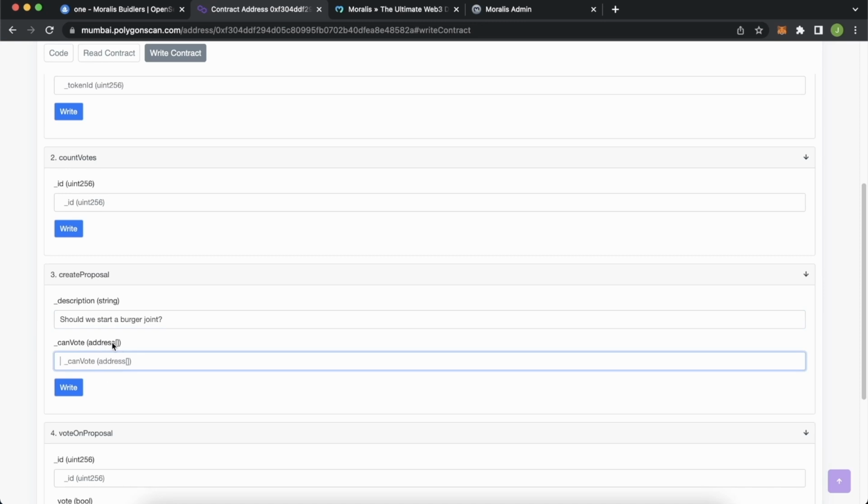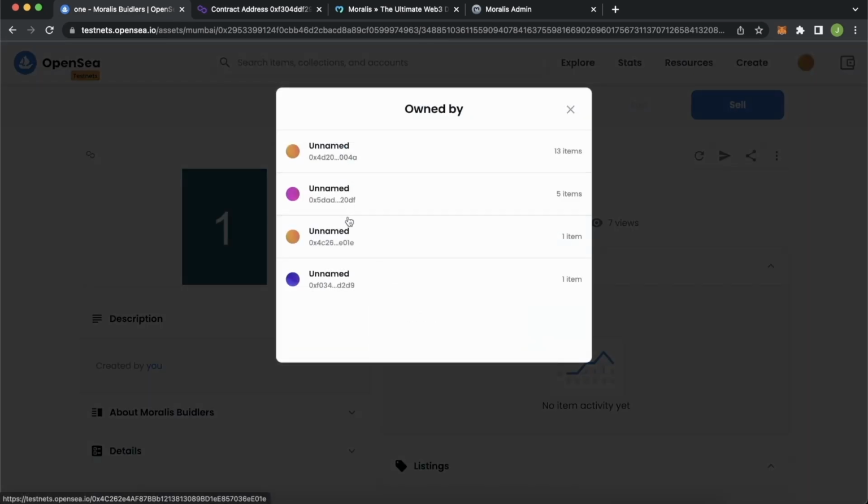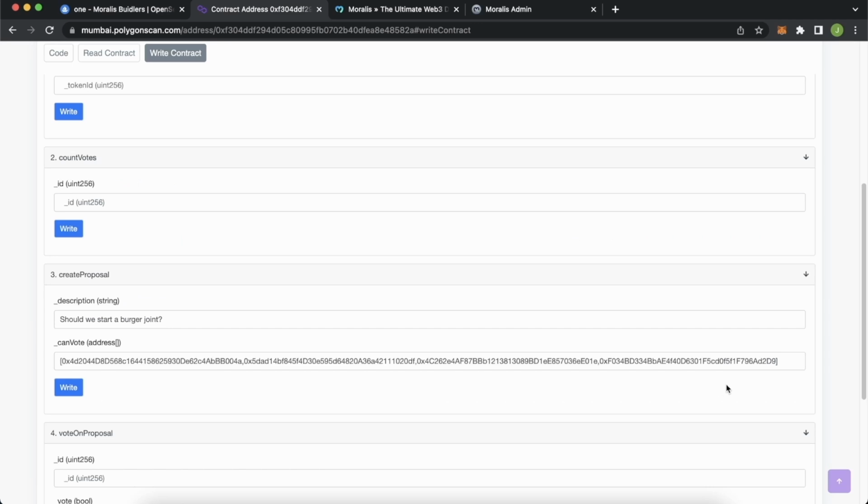Because we don't have Moralis Web3 API for this, we still have to manually put in an array of addresses that can vote on this. But we can go over here to OpenSea and see the owners of this NFT. We see all these addresses, so we can copy them and paste them into our input field on Polygonscan. Like so. So here we have the 4 addresses. We had to do this manually, but when we actually create the front end for the Dapp, you will see that when we connect to Moralis, we can easily get these addresses using the Moralis Web3 API.